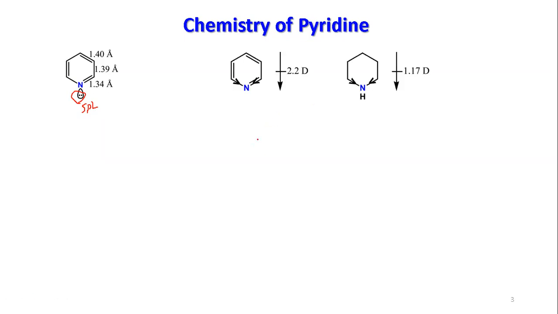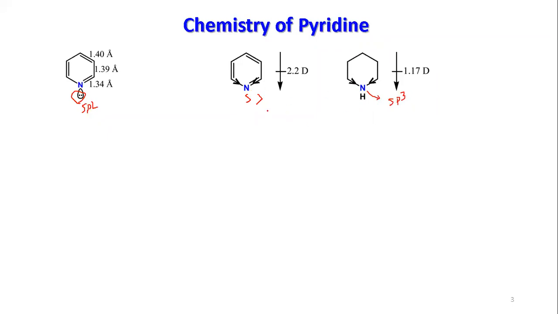Now, if you look at the dipole moment of pyridine and its saturated version, piperidine, the dipole moment for pyridine is higher than piperidine, and that is obvious. You have higher s character here for pyridine than piperidine. So your nitrogen here is sp2 hybridized, whereas in piperidine nitrogen is sp3.